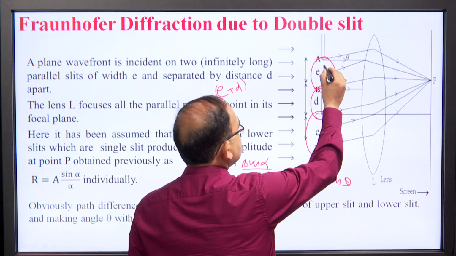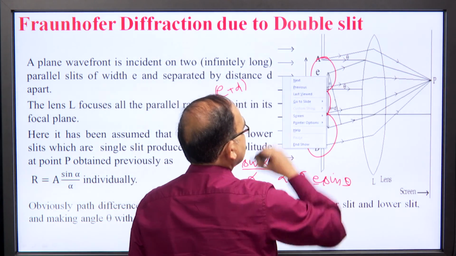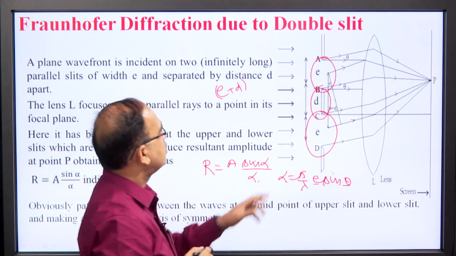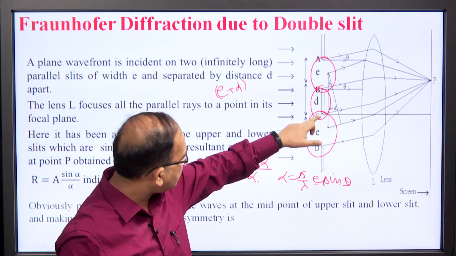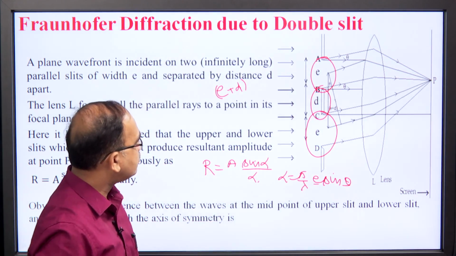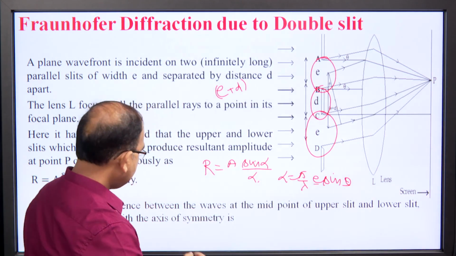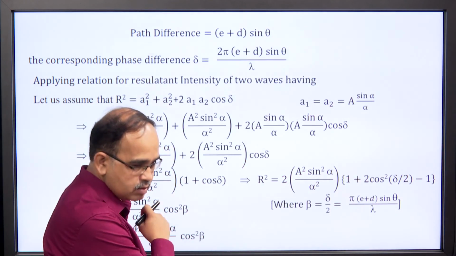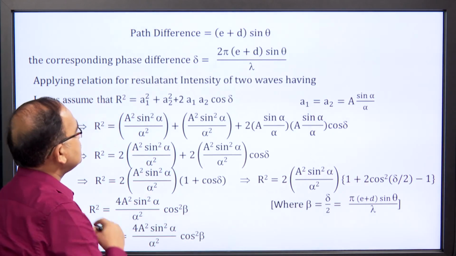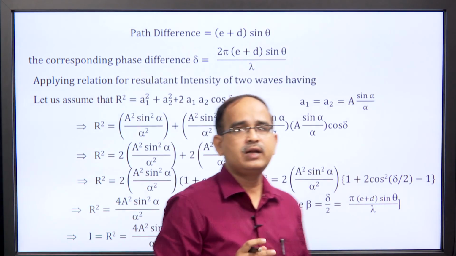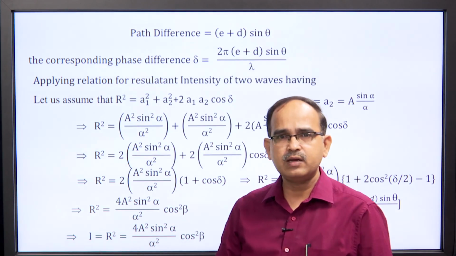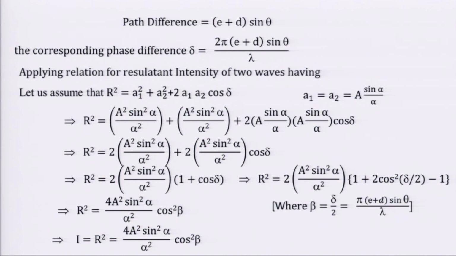The path difference between the waves originating from the midpoint of slit AB and the midpoint of CD can be calculated with the help of the small triangle shown there, which will be e plus d sin theta. The path difference between the waves originating from the midpoints of the slits AB and CD will be e plus d sin theta. The corresponding phase difference will be 2 pi over lambda times e plus d sin theta.